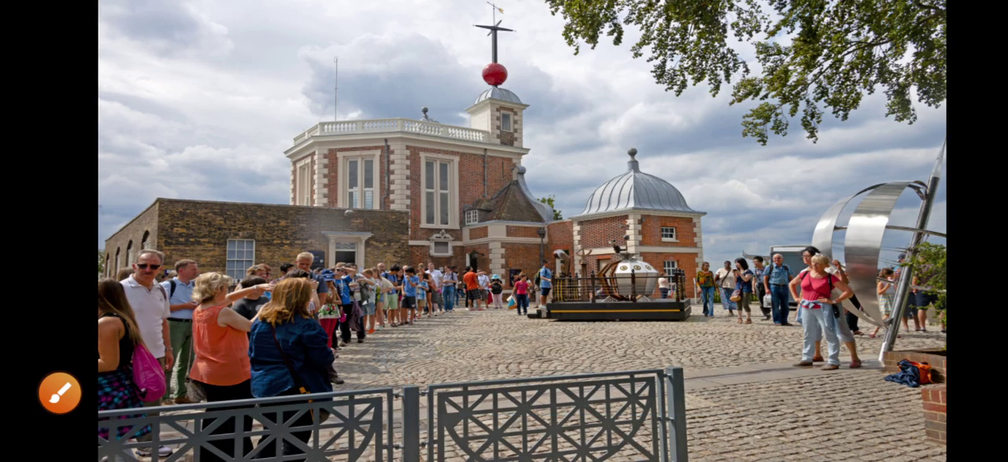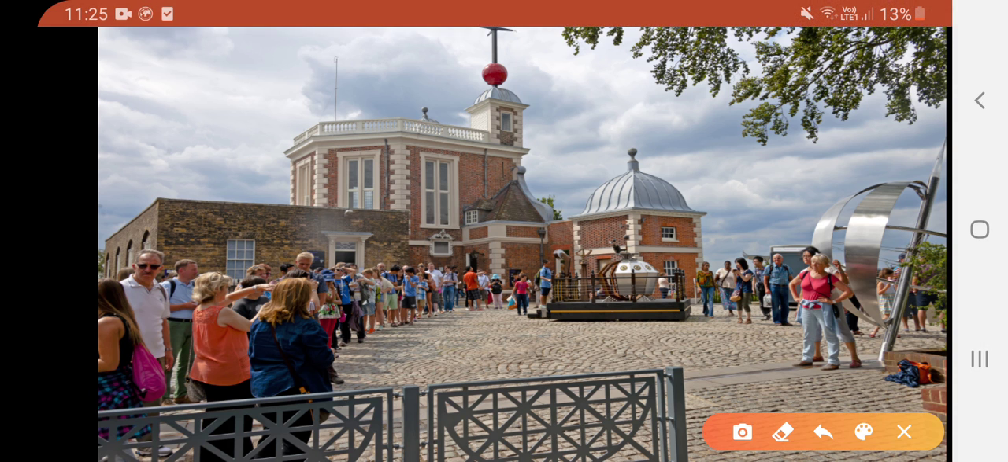So this is a picture of the Royal Observatory in Greenwich. This line is the prime meridian.